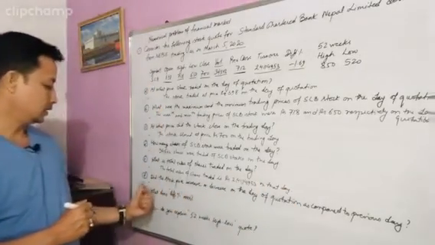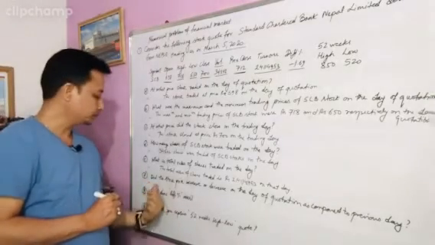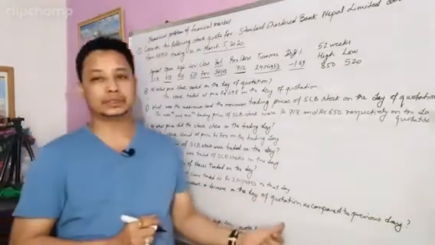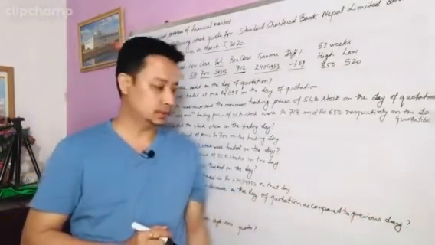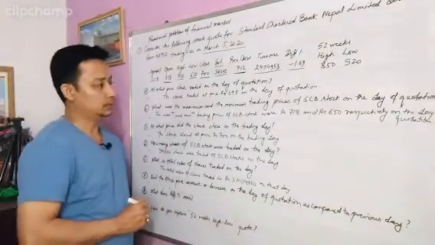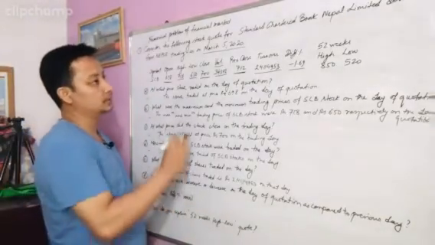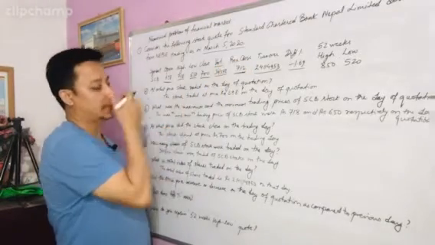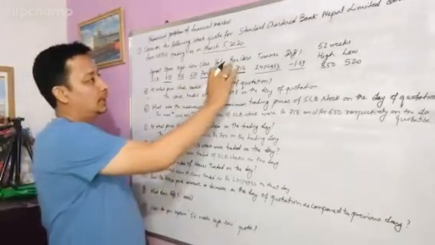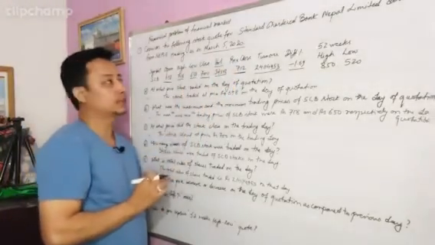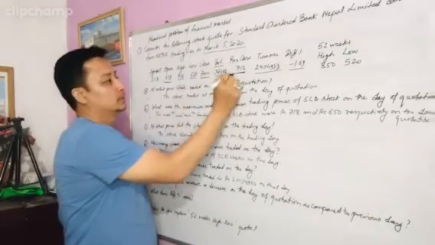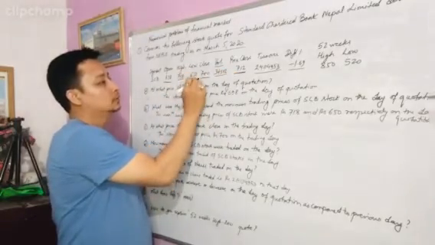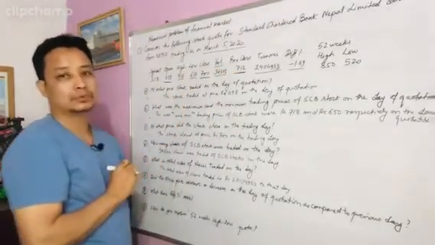Now let's look at the sixth question. Did the stock price increase or decrease on the day of quotation as compared to previous day? So here you look at the question again. The informations are given here, previous close. Previous close price is given there, and also the closing price of March 5th is also given here. Previous closing price is given here, it is 712, and the closing price of March 5th 2020 is also given,